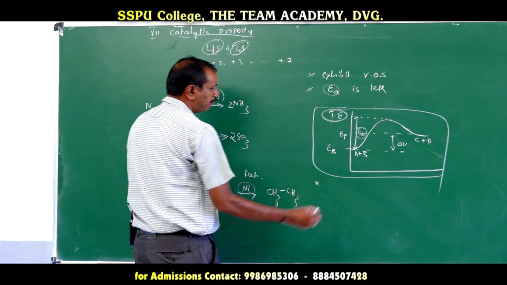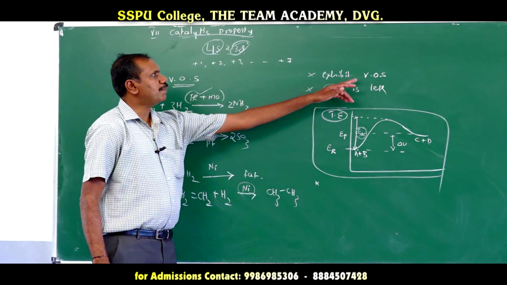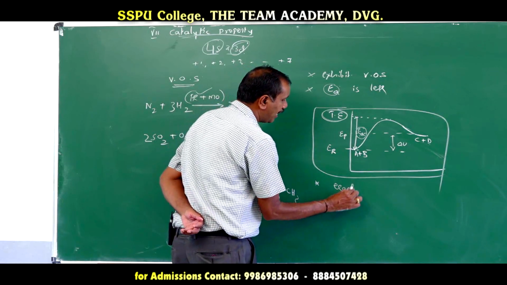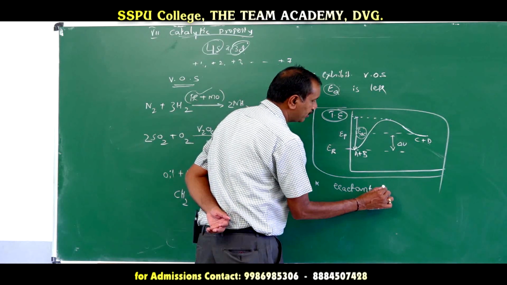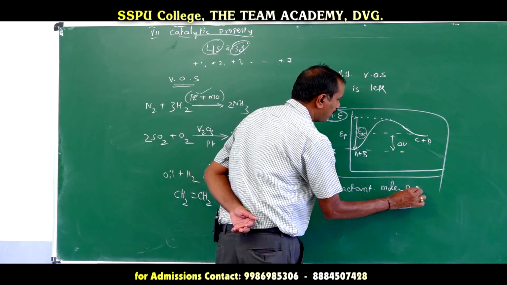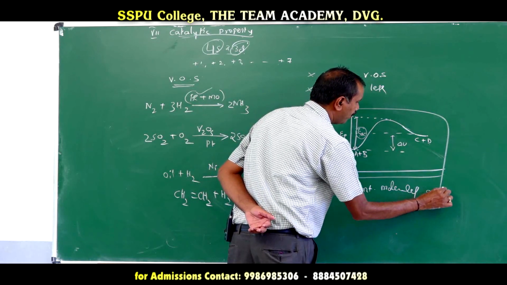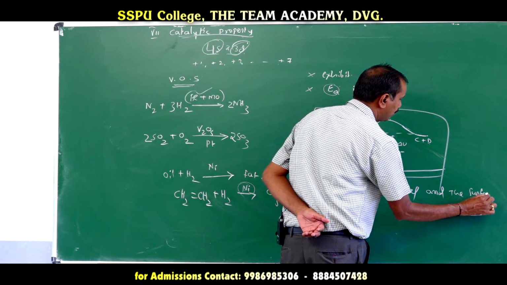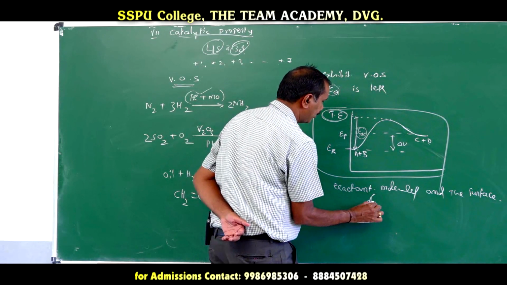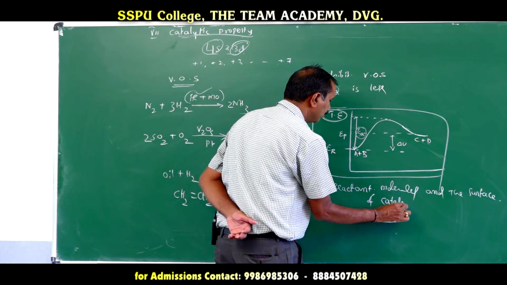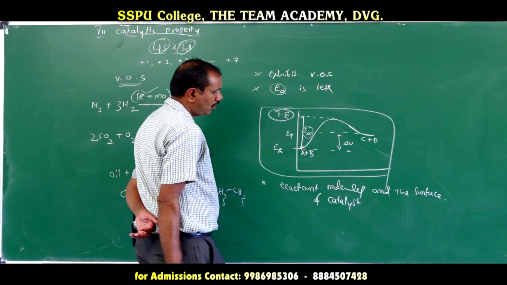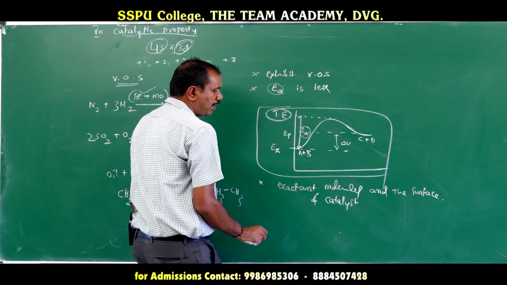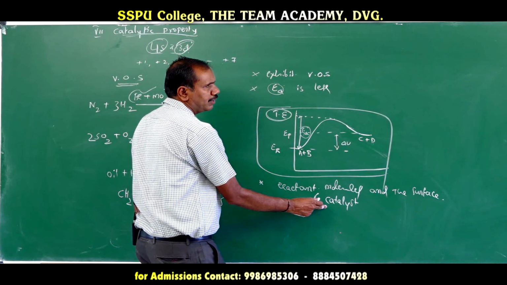Then the next point: due to variable oxidation state, there is strong bonding between the reactant molecules and the surface of the catalyst.